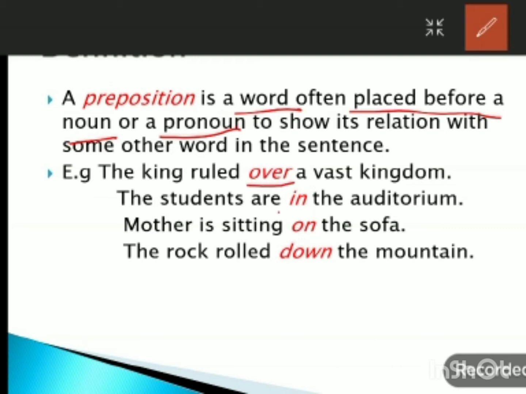The students are in the auditorium. Mother is sitting on the sofa. The rock rolled down the mountain. So here, over, in, on, down, these are all prepositions. And these prepositions are placed before a noun.